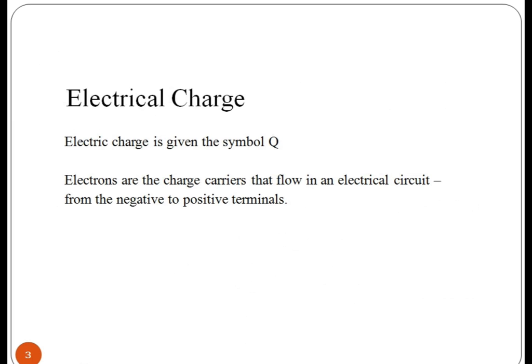Now, let us understand the meaning of electric charge, which is the physical property of matter that causes it to experience a force when placed in an electromagnetic field. There are two types of electric charges, positive and negative. Positively charged substances are repelled from other positively charged substances, but attracted to negatively charged substances. Negatively charged substances are repelled from negative and attracted to positive.